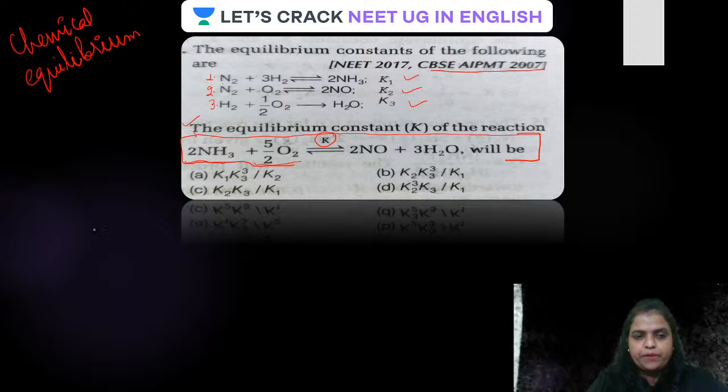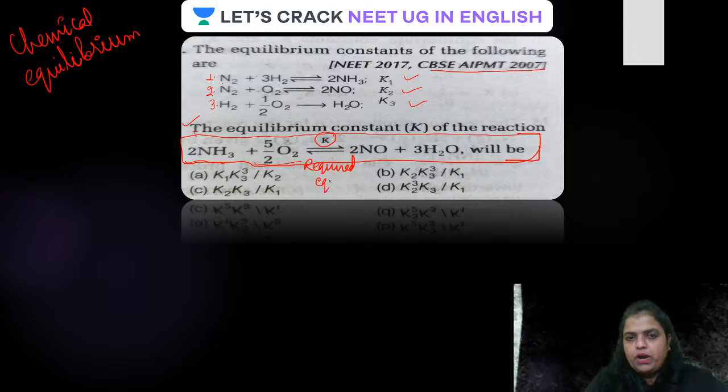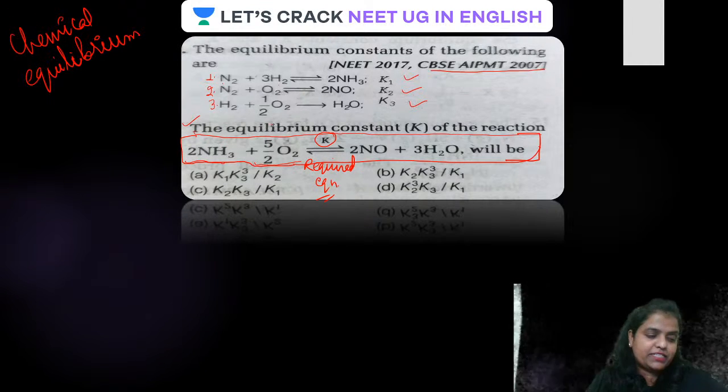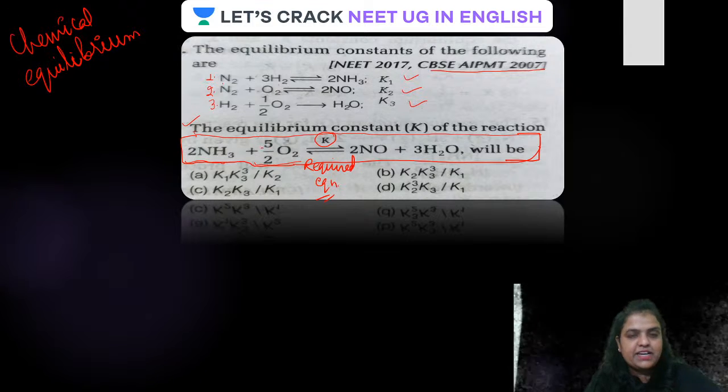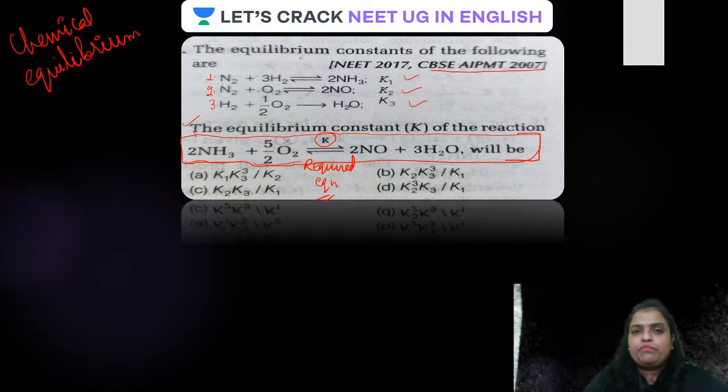Then, guys, this is the required equation. There is no doubt about that. In this required equation, we should bring 2 moles of ammonia and 5 by 2 moles of oxygen on the reactant side. Is that clear, guys? So the first reaction says that ammonia is present on the product side. We will have to bring it to the reactant side.